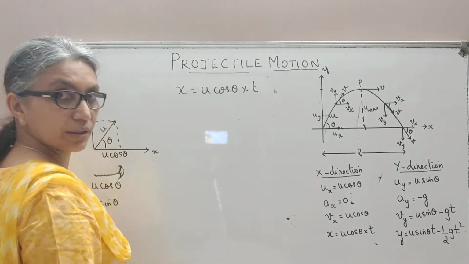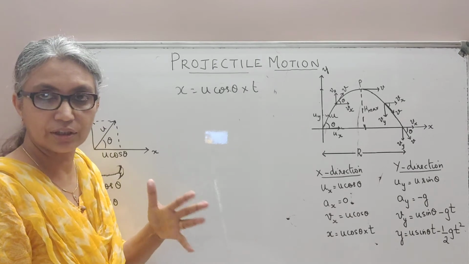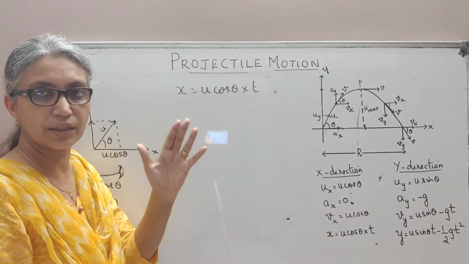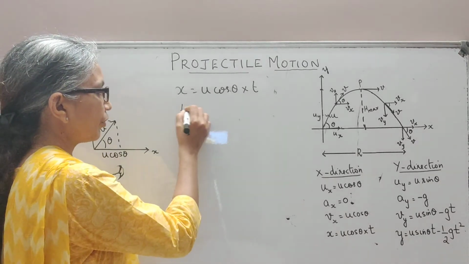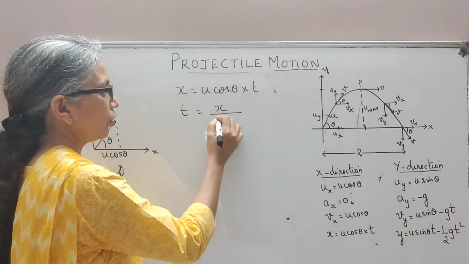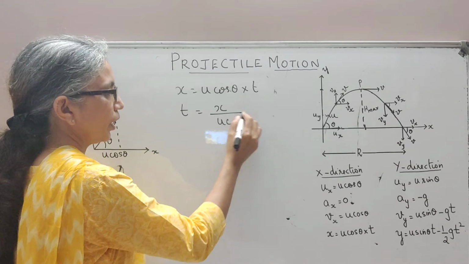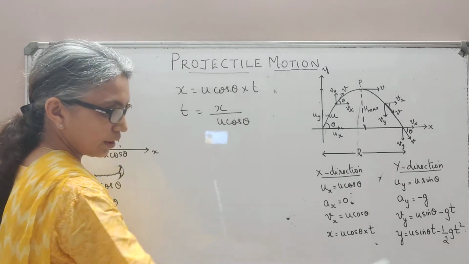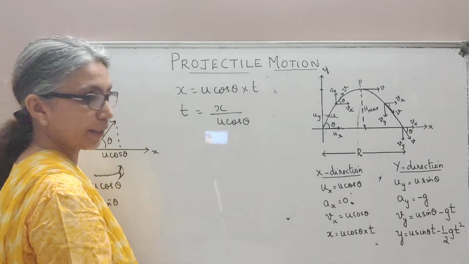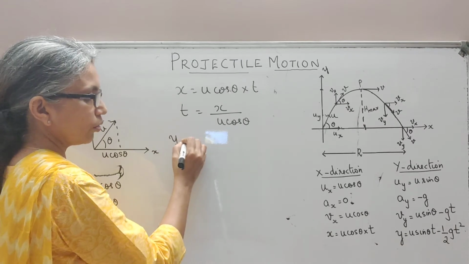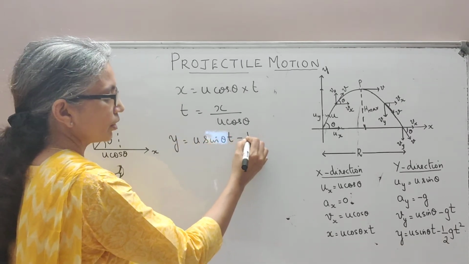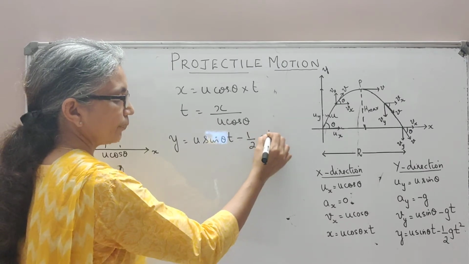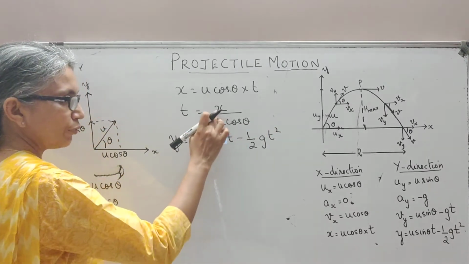Time, being a scalar quantity, doesn't have any direction, whether it is along the x or the y axis, at a given instant of time t. So t from here is x by u cos theta. I'm going to substitute this t in our given equation for y. So we have y equal to u sine theta into t minus half gt square, right? So I will substitute for t from here.